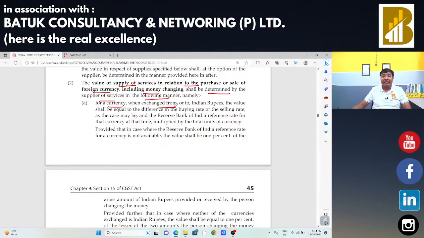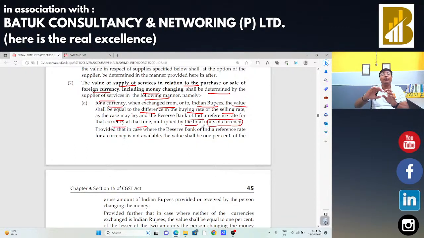For a currency when exchanged from or to Indian rupee, the value shall be equal to the difference between the buying rate or selling rate, as the case may be, and the Reserve Bank of India reference rate for the currency at that time, multiplied by the total number of units.